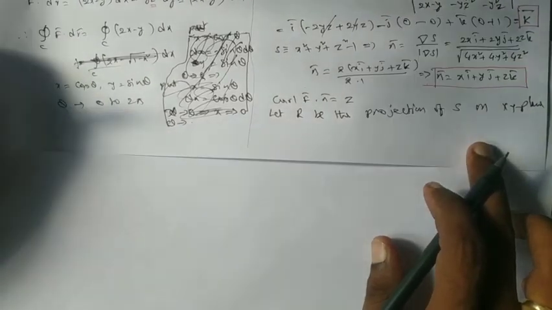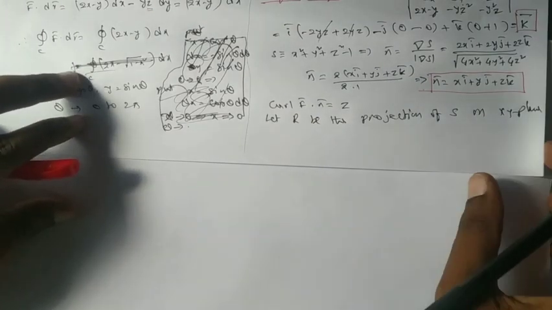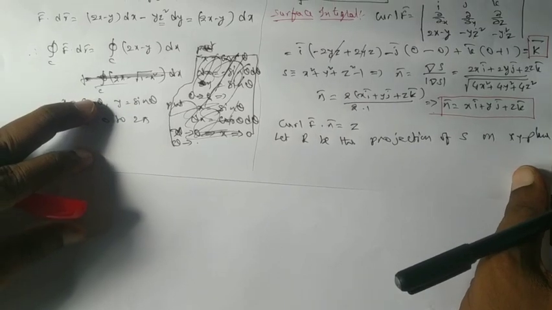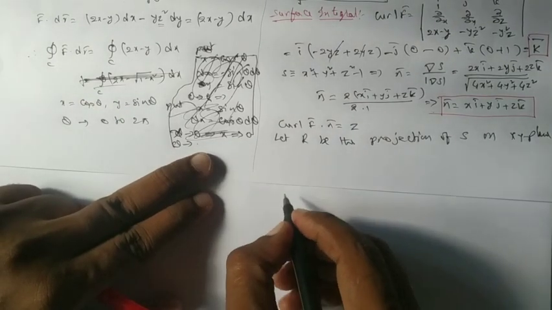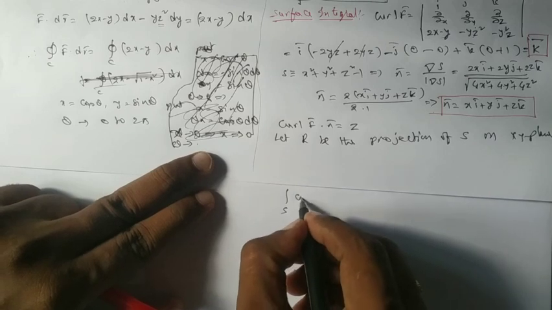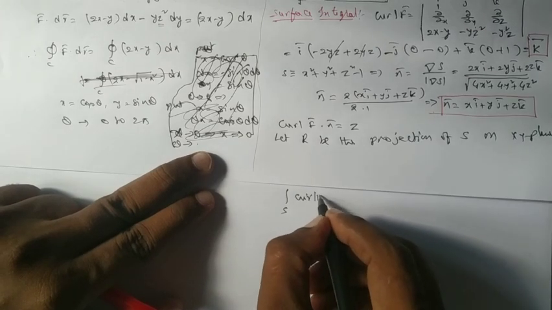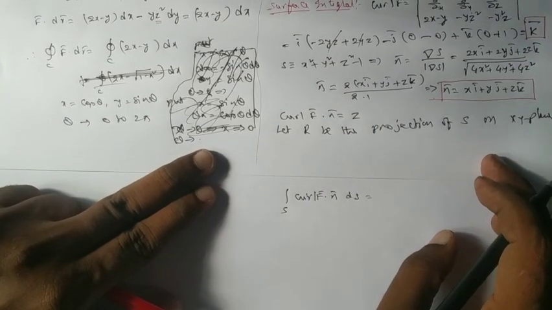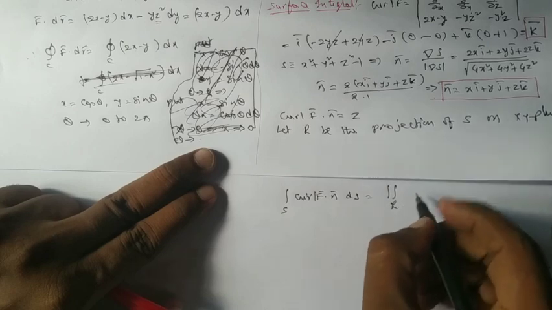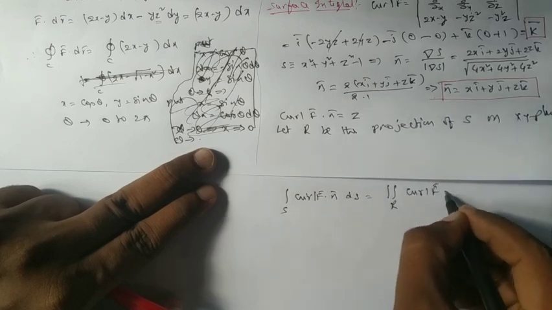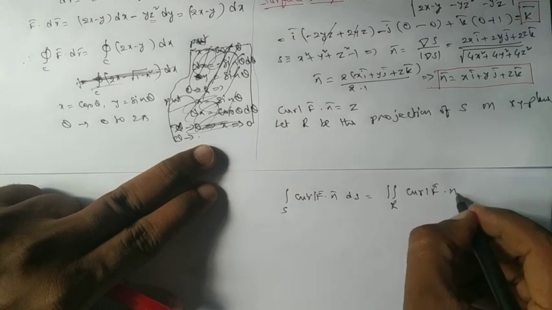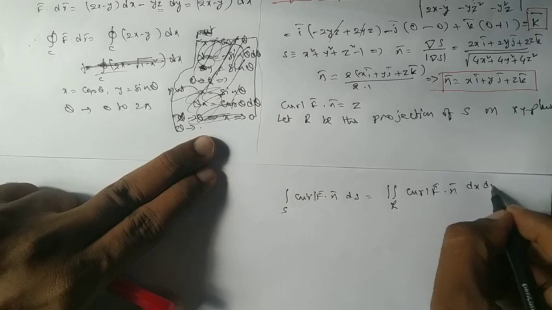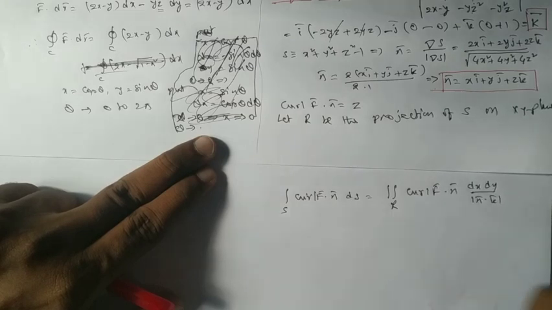This is our problem right now. I am continuing here. So R be the projection. Once R is the projection of the surface on the xy plane, you will definitely get the integral over S curl f bar dot n bar ds. How do you write it now? It becomes a double integral over R of curl f bar dot n bar into dx dy by modulus of n bar dot k bar.